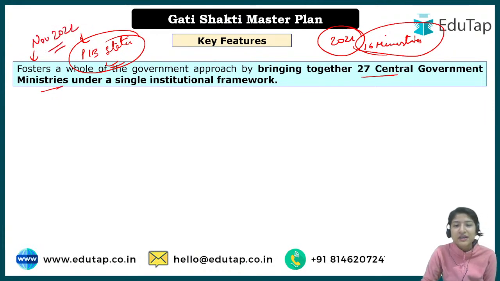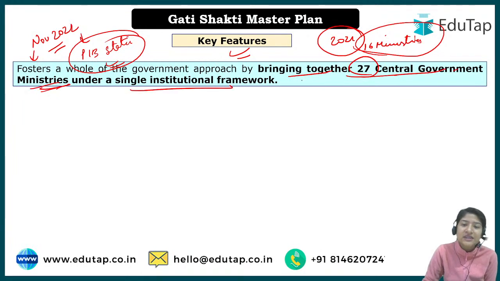In that it was written, the key feature or the aim under this particular master plan is to bring 27 central government ministries under a single institutional framework.